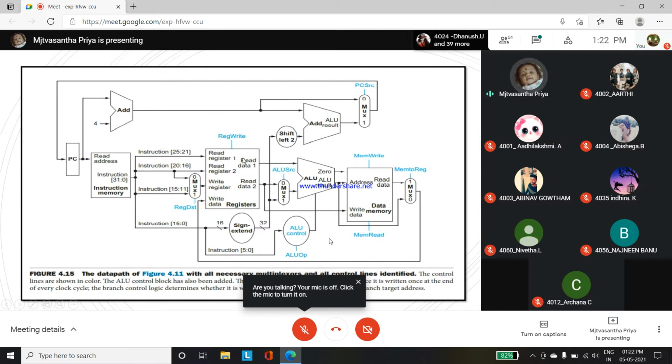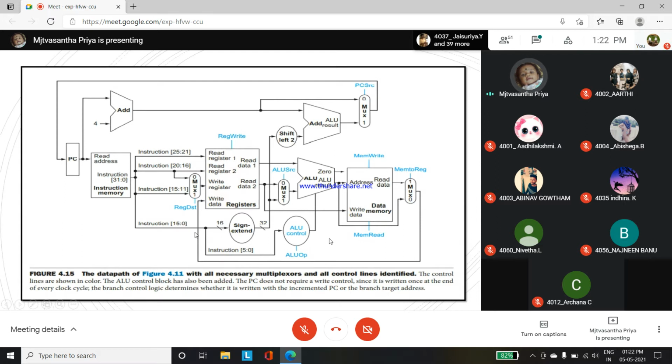So in the ALU they are using, read address, see, instruction 20:16. So it will be moving to the read register one. After that only it will be going to the multiplexer one. So it will go through the ALU, arithmetic and logical unit, and it will become 0 or 1, right? So it will be 0. So in the opcode it will be going, right? So the opcode will be getting the result and it will be going the instruction with the opcode one.